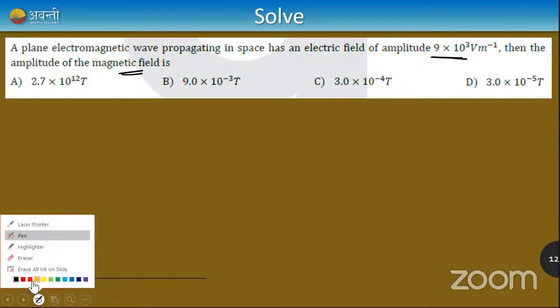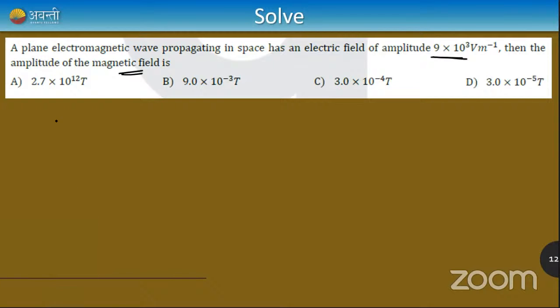So what's the idea here? They have given that there's an electromagnetic wave and it has an electric field amplitude of 9 into 10 raised to 3, and they're asking what is the magnitude of magnetic field. Since it's an electromagnetic wave, it will travel at the speed of light c, and I know that E is equal to CB. If you don't remember this formula, remember qE is equal to qvB, q cancels, and you are left with E is equal to CB. Therefore, B is equal to E by C.